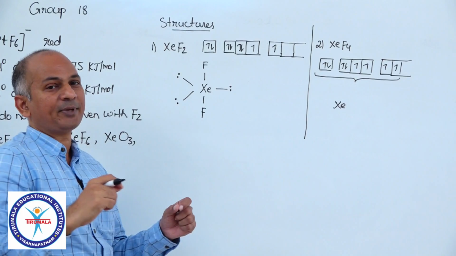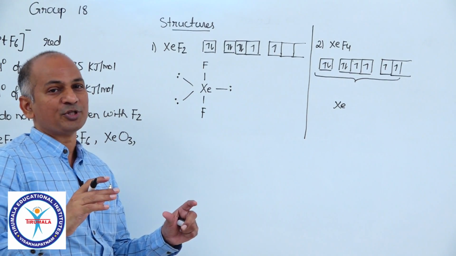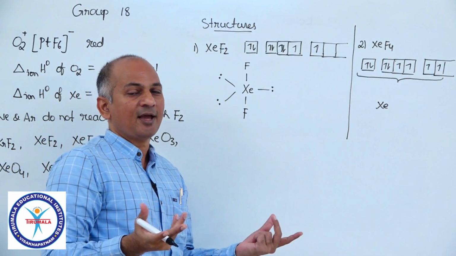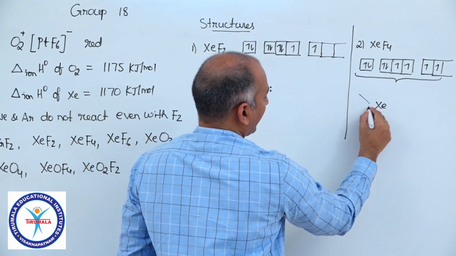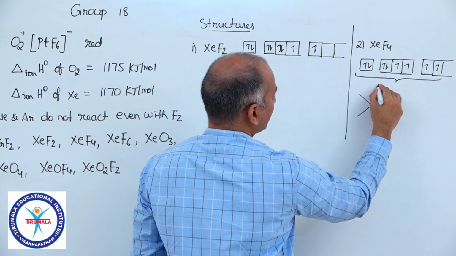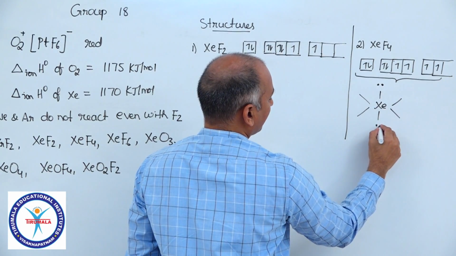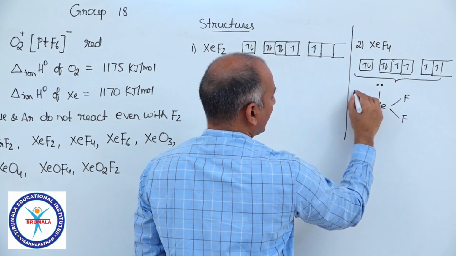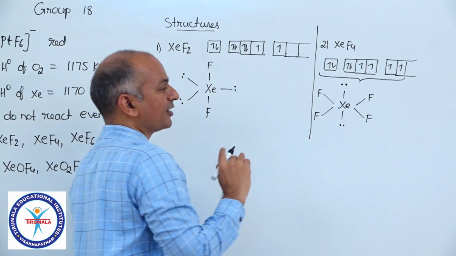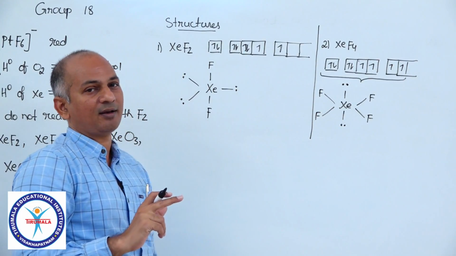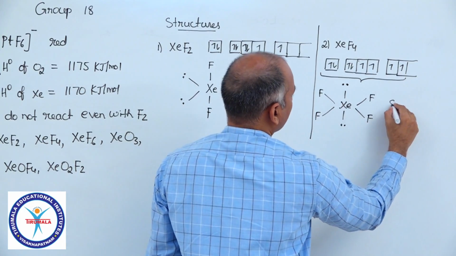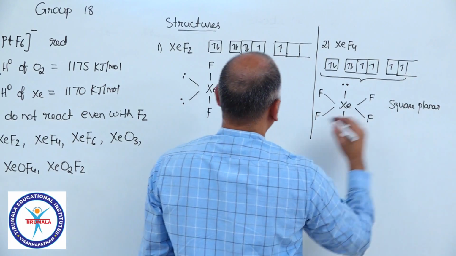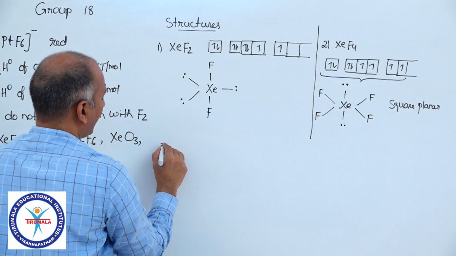And lone pairs must be kept as far as possible. More the distance between the lone pairs, better it is, more stable. So we can write down XeF4 structure like this. 2 lone pairs 180 degrees to each other, and the rest of the positions are occupied by fluorine. Octahedral geometry, square planar shape. So XeF4 is square planar. Okay, then if you come to XeF6, the third compound.